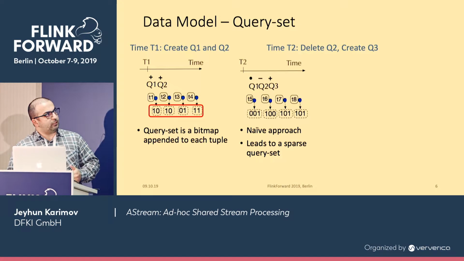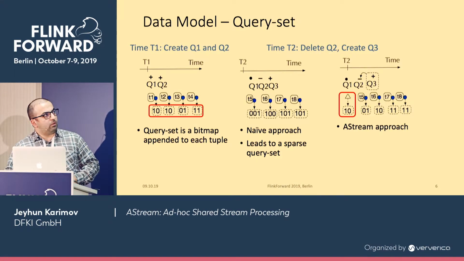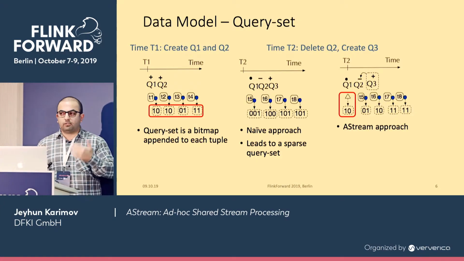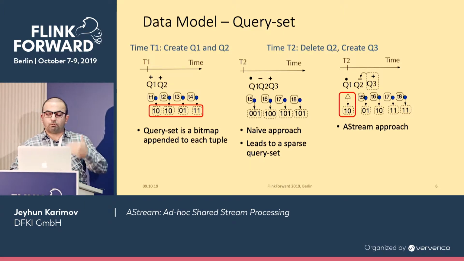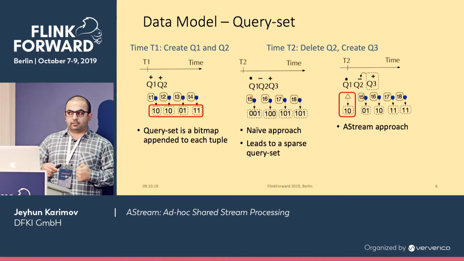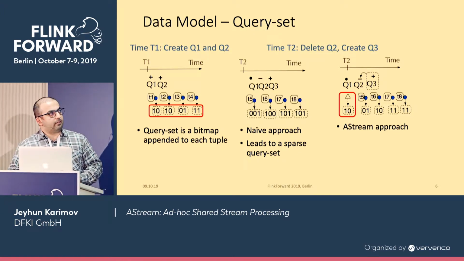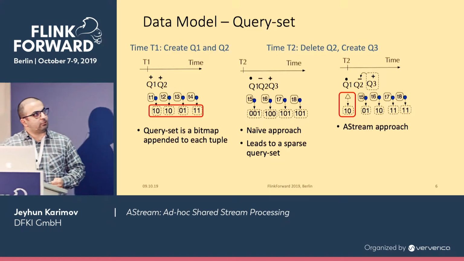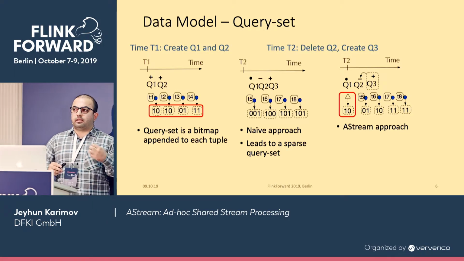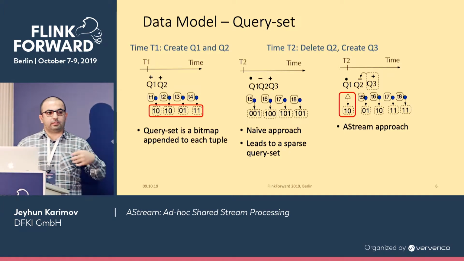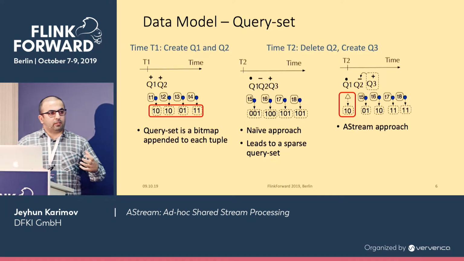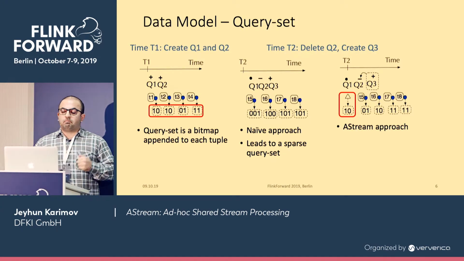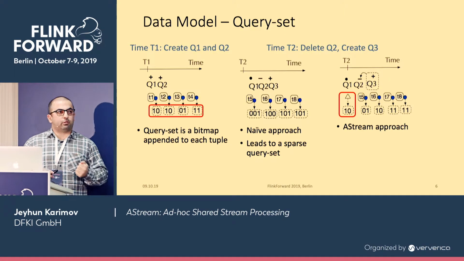What we propose is that when some query is deleted and another query is added, we replace the query index of the deleted query. And with change logs, this change log triangle represents encoded information about which queries changed and which didn't. Based on this information, we can ensure correctness of query results.